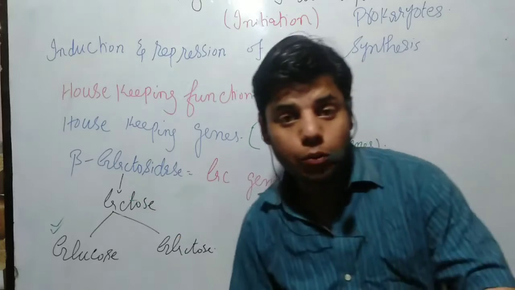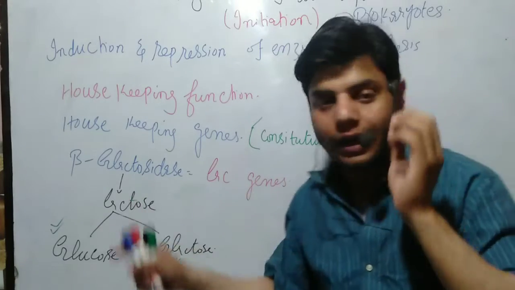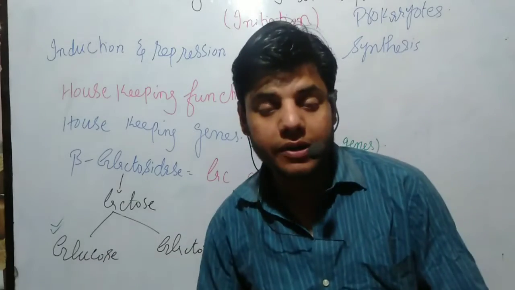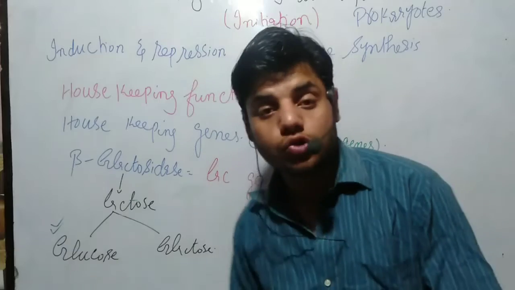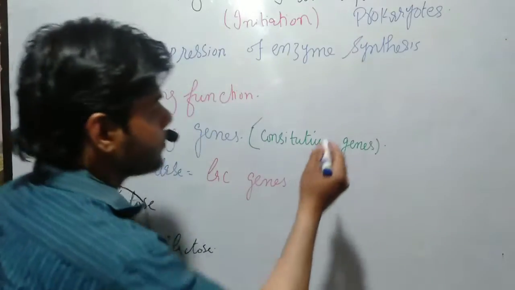Now let's suppose we have a media. Let's suppose inside the media the lactose molecule is present, but glucose is not present, and the bacterial cell needs glucose. So for that purpose we have genes. Let's suppose this is a DNA.